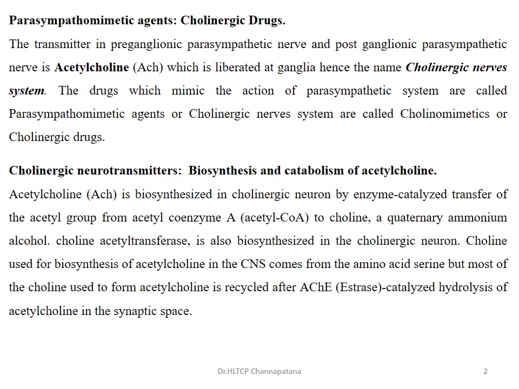This hydrolyzes acetylcholine in the synaptic space, giving choline, which is a quaternary ammonium alcohol, to which an acetyl group is transferred and it forms acetylcholine. So reuptake can also be seen here, because acetylcholine is immediately hydrolyzed by the choline esterase enzyme, and the choline and acetyl are separated. Again this remaining choline takes up the acetyl group and it is resynthesized.